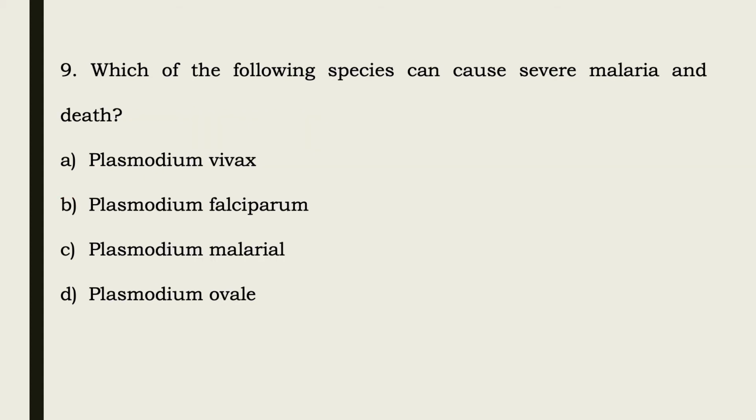Coming towards question number nine, that is, which of the following species can cause severe malaria and death? The options are Plasmodium vivax, Plasmodium falciparum, Plasmodium malariae, Plasmodium ovale. All of these four species are causative agents of malaria. Among these, we have to identify which species causes severe malaria and death. So the correct option is option B, that is Plasmodium falciparum, the only one of the following species which can cause severe malaria and is responsible for death.